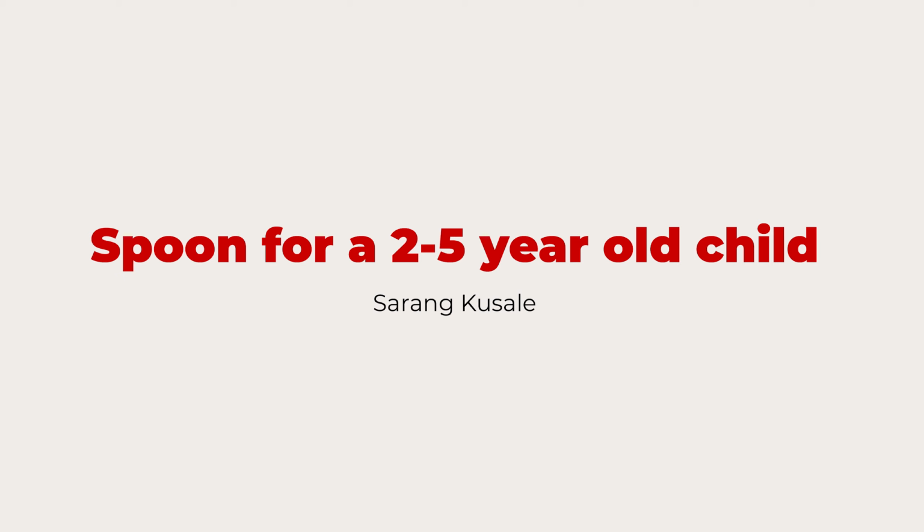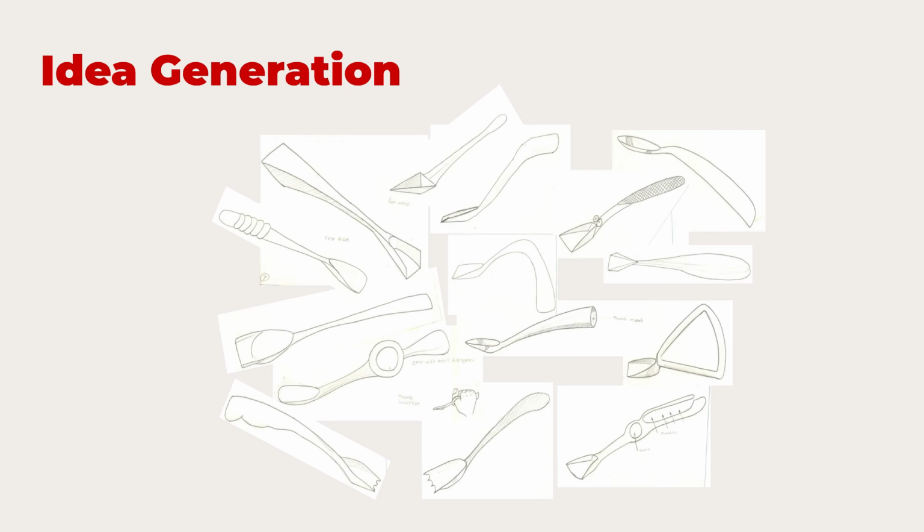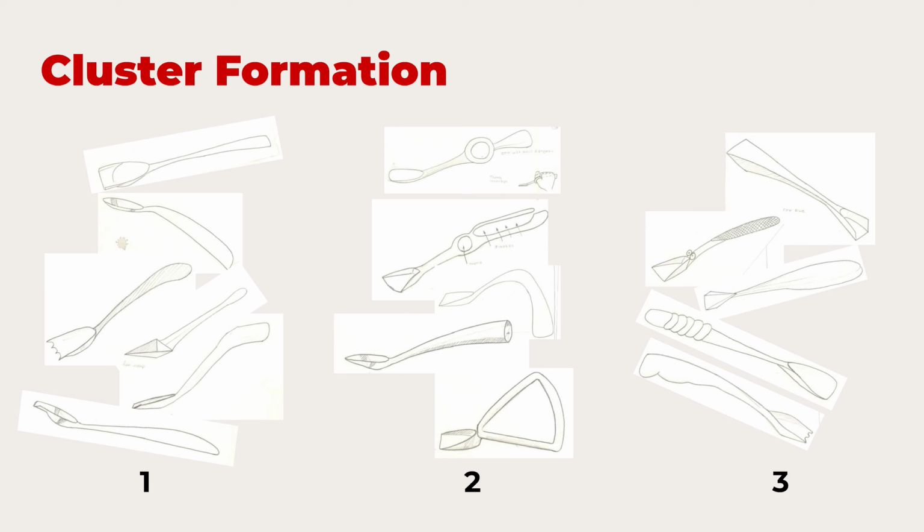Sarang had considered a spoon for a 2 to 5 year old child after this idea generation. Let me show you his multiple ideas, very interesting ideas, different shapes. So look at all the shapes, students. These shapes can be inspired by a car, inspired by a tube, inspired by anything around you. It can be inspired by animals, whatever. So context here is how would you go about the process step by step. Cluster formation. So now, isn't it interesting? So these are all the ideas.